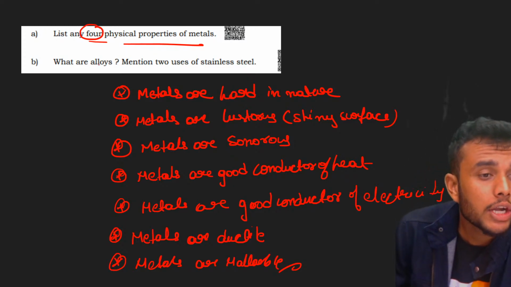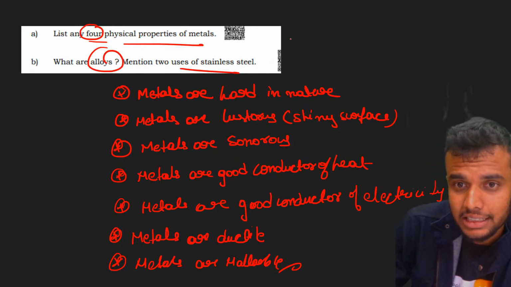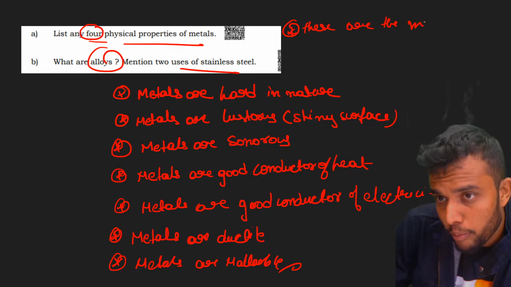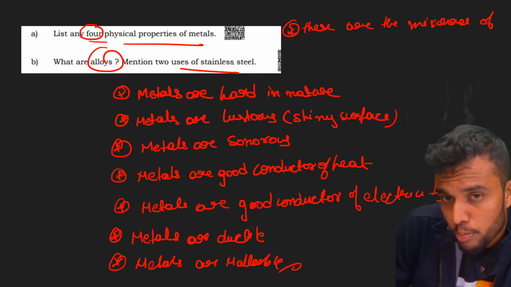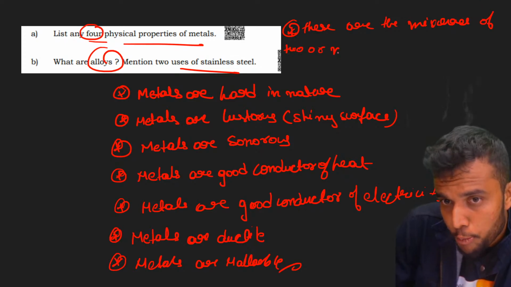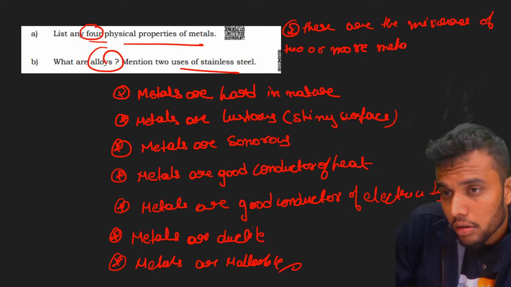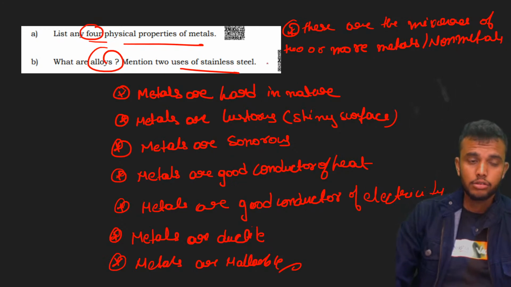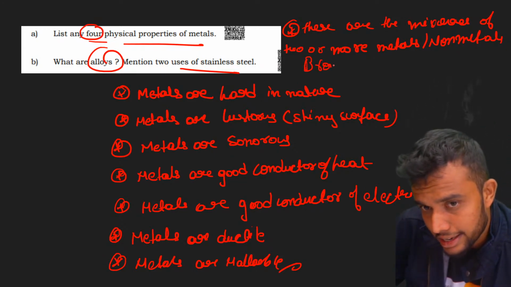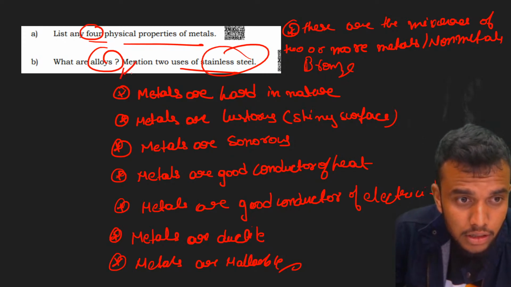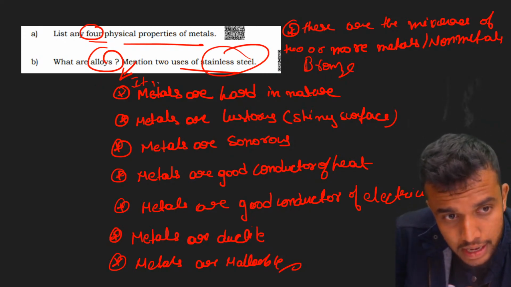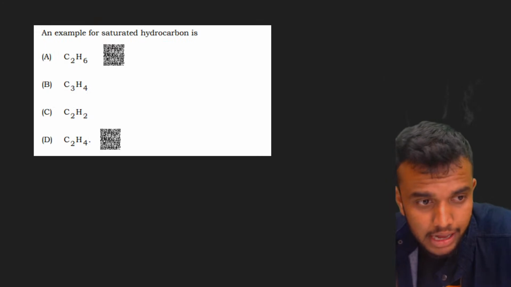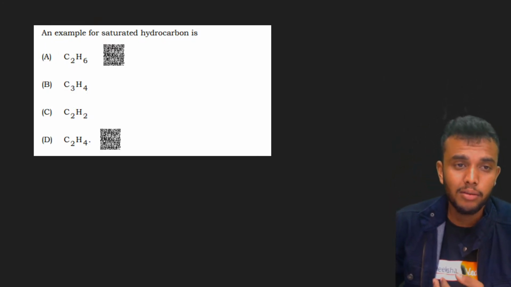Next question is, what are alloys? Mention the use of stainless steel. Alloys are mixtures of two or more metals or non-metals. For example, bronze, steel and so on. Stainless steel, what are the uses? It does not corrode easily. It is used for many purposes. We already know. Move on to the next question, bacho.